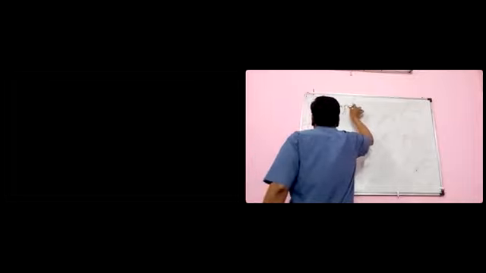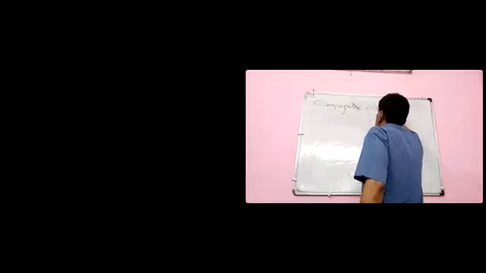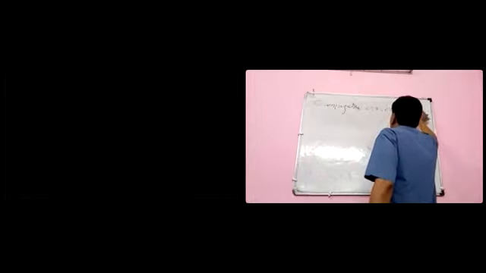Fourth factor is conjugation with this or this bond.